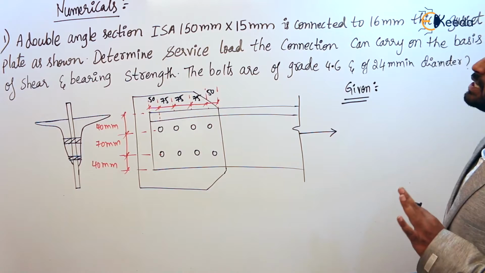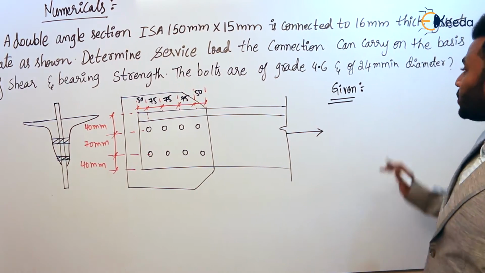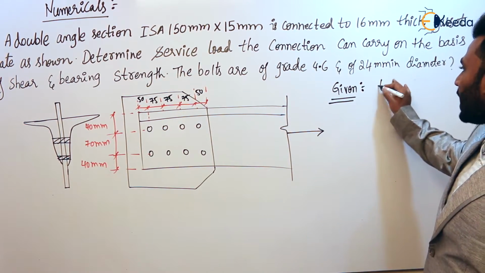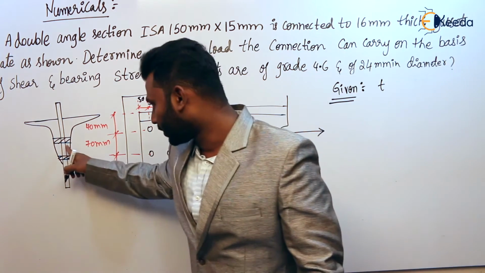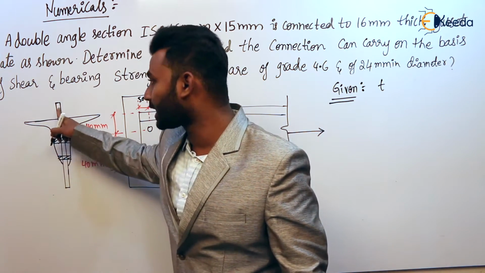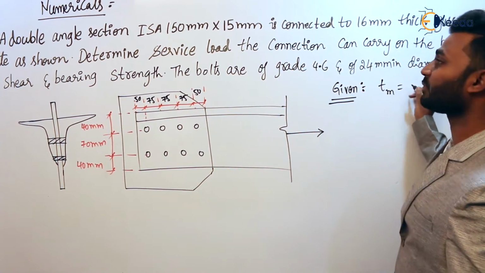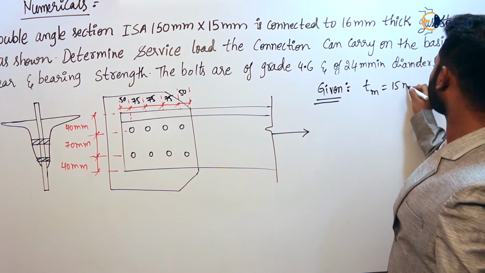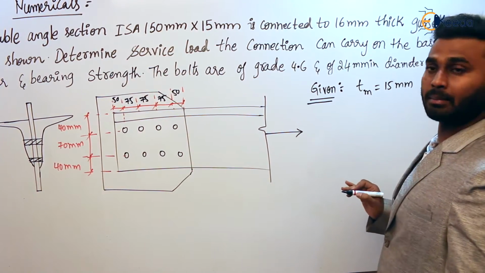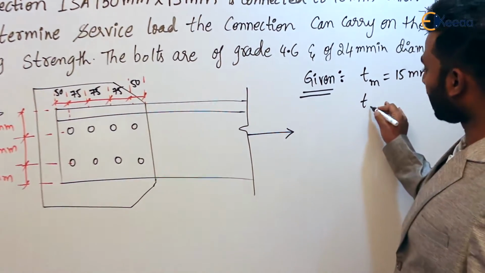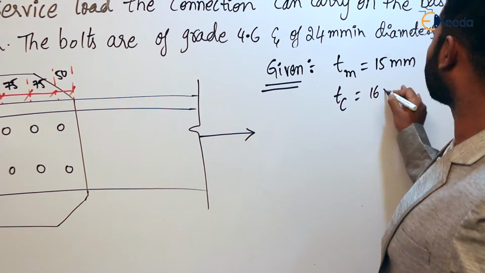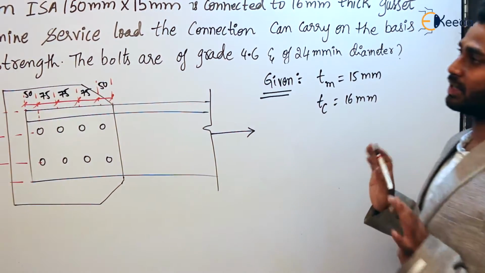In the first line itself, the dimensions of the angle are given. What is the thickness of the angle? The angle here is the main member, and the gusset plate can be taken as a cover plate. So the angle is the main member. What is the thickness of the main member, tm? 15 mm. And the cover plate or gusset plate, how much is its thickness? 16 mm. That is given in the first line.